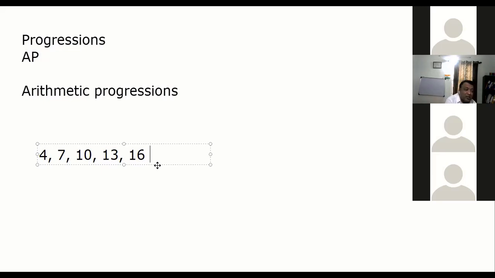Now understand the meaning of each of them. We have found out it's a progression. We also found each is increased by a constant number, 3. 4 plus 3 is 7, 7 plus 3 is 10, 10 plus 3 is 13, 13 plus 3 is 16. That is why we call it arithmetic progression. The difference between two consecutive terms is the same. Please note down: the difference between two consecutive terms is always the same. That is what we call arithmetic progression.